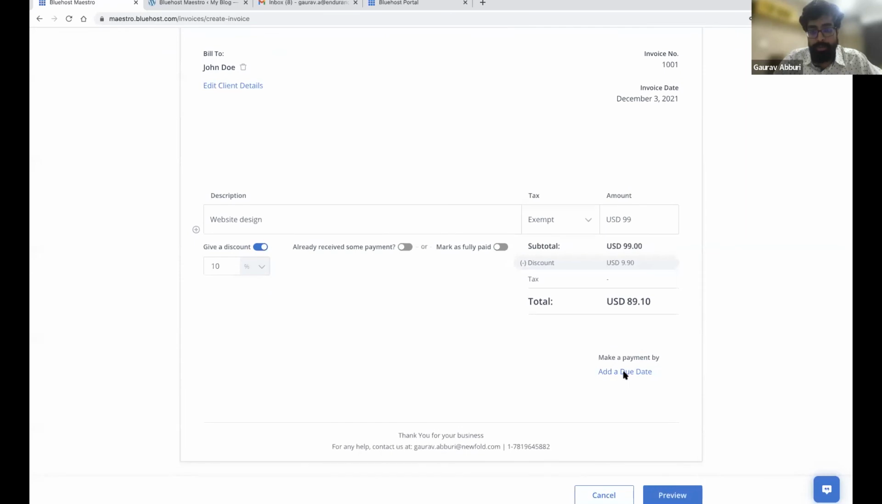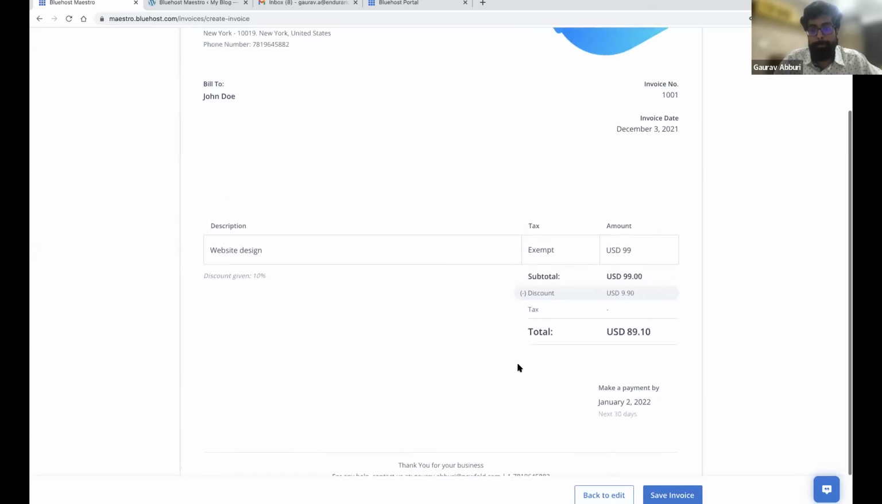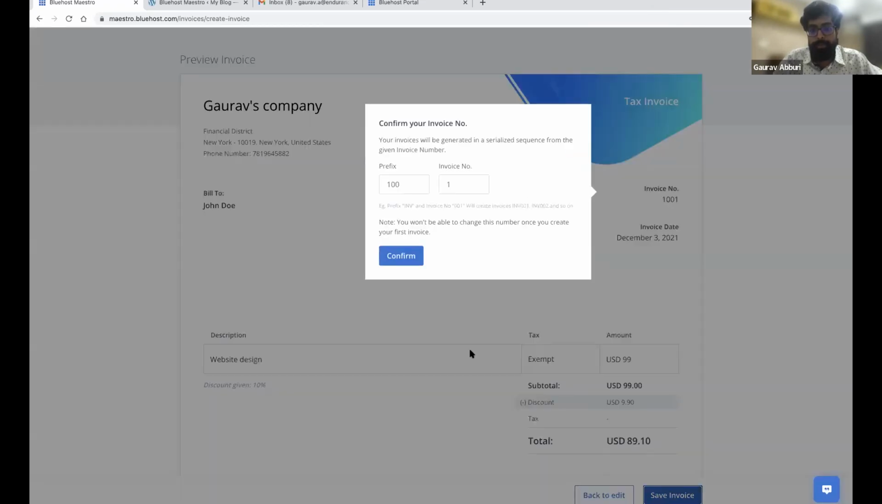Then you can add a due date, maybe the next 30 days. You can preview your invoice, save the invoice.